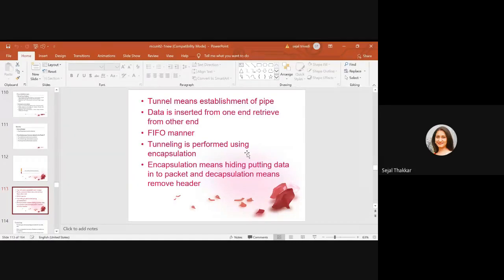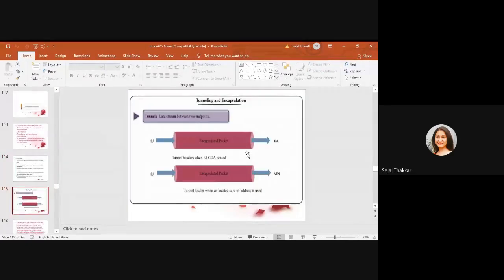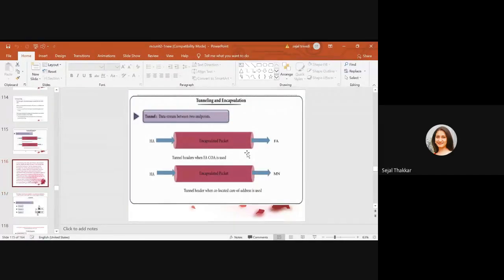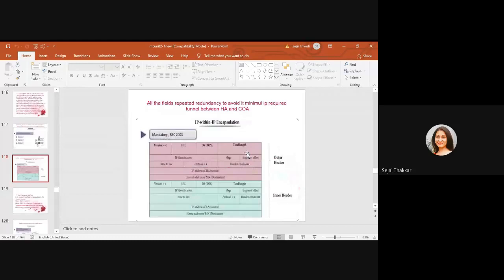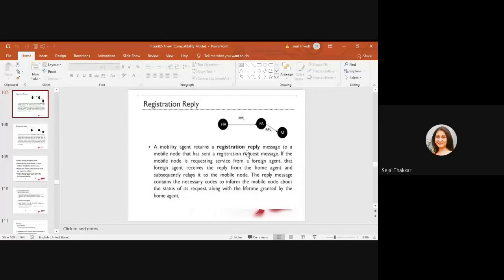Tunneling is performed by using encapsulation. Encapsulation means hiding or putting the data into a packet and decapsulating that particular packet at the remote end. So this is the tunneling process, encapsulation and decapsulation of our packets. The remaining we will see later on. That is not that much important.